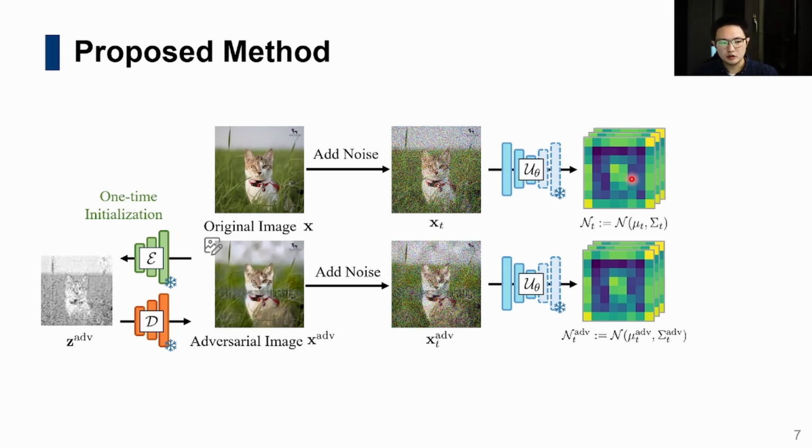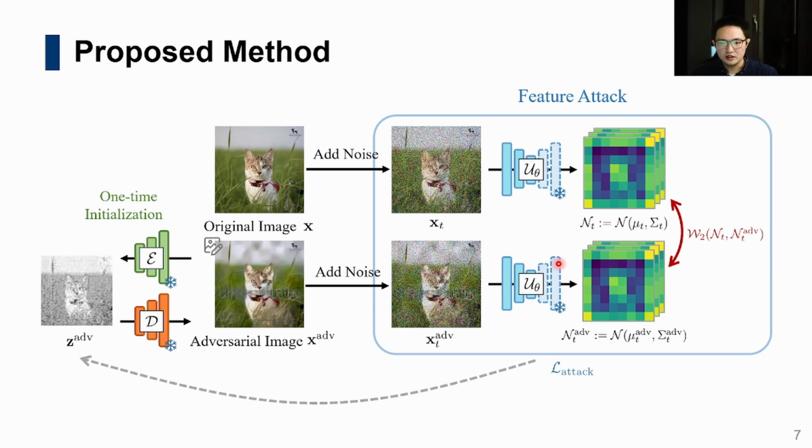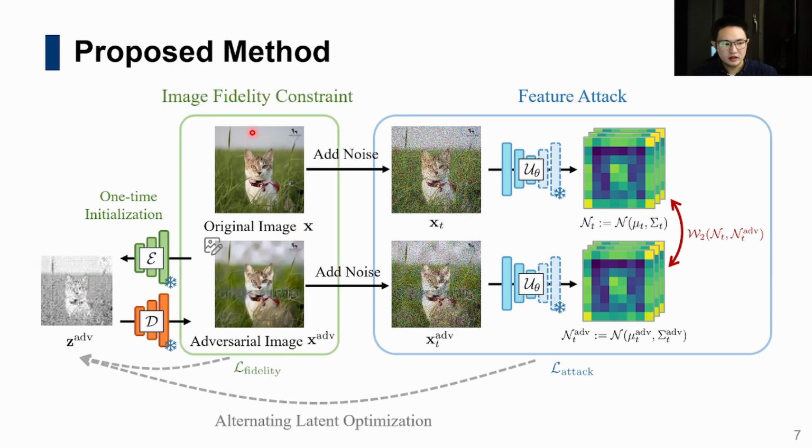Here we assume the representation follows Gaussian distributions, and we calculate a certain distance to capture the feature representation discrepancy. This gradient is used to update the latent. And we also calculate the fidelity loss in the pixel space and use it to update the latent. Since this is a constraint optimization problem, we incorporate an alternating latent optimization to solve it.